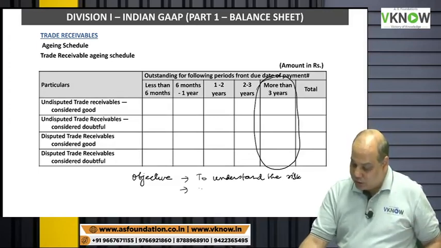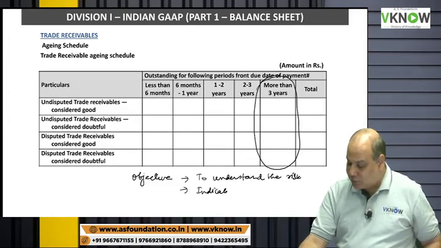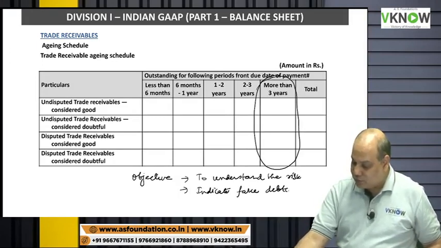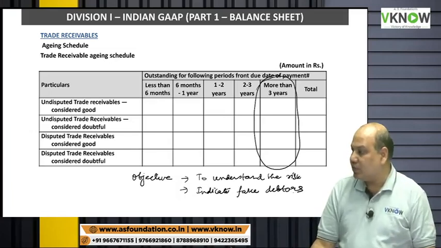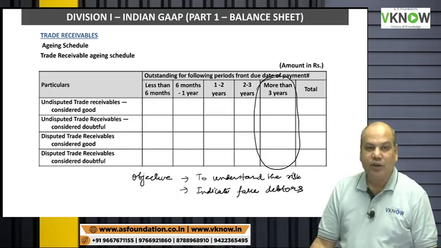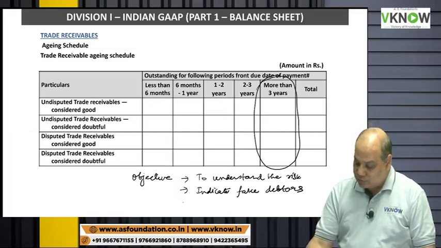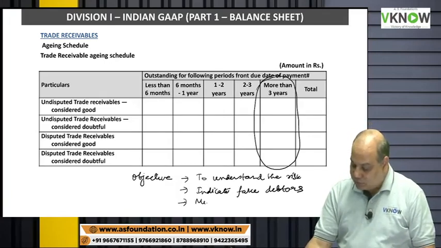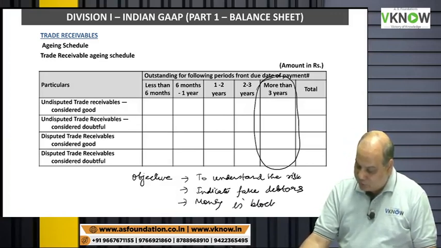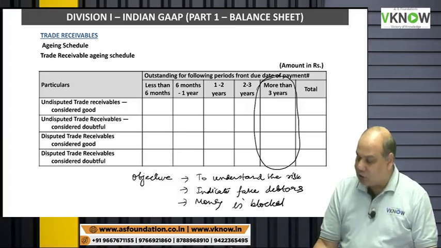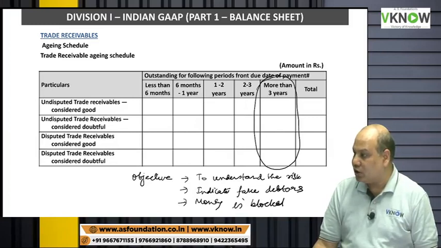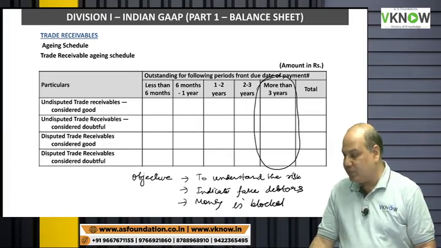It may also indicate that there are some fake debtors, not genuine debtors. They may have just passed some book entry and created debtors in the books of account. Money is blocked. Shareholders will get to know so much funds are blocked in debtors which are outstanding for 2 years or 3 years or more than 3 years. So they will put pressure on the management to recover them, right?